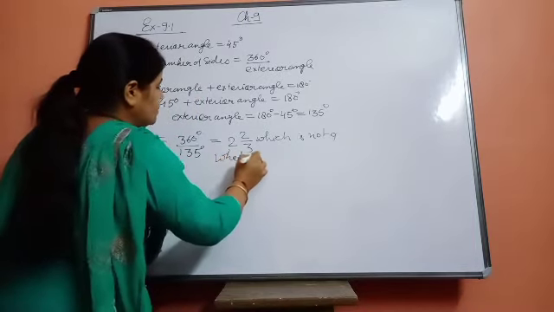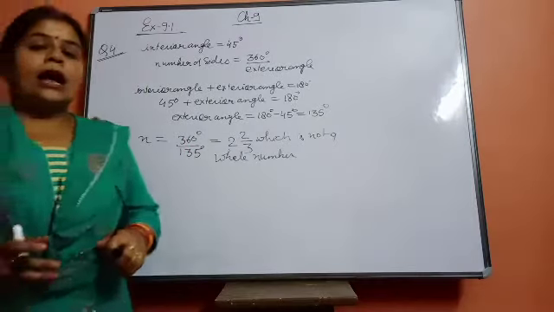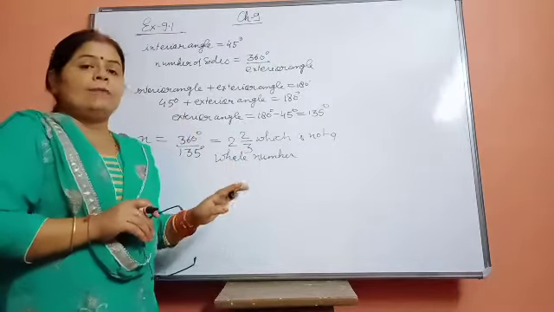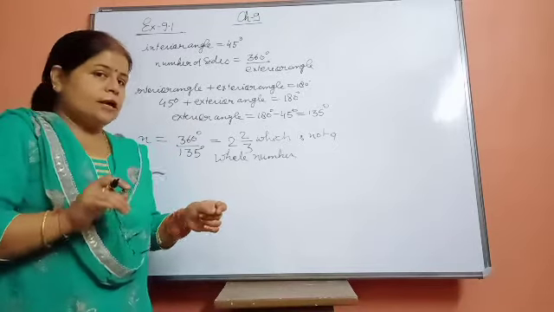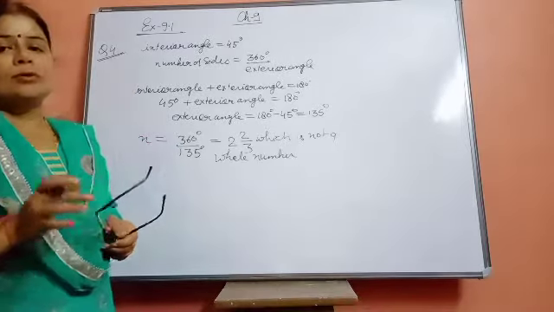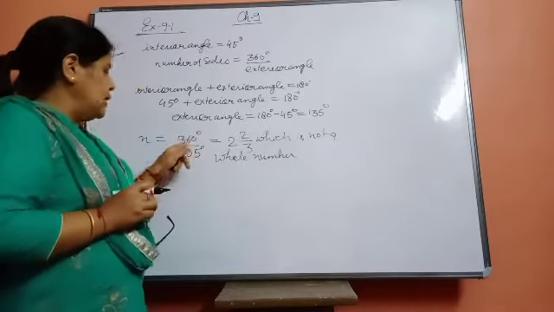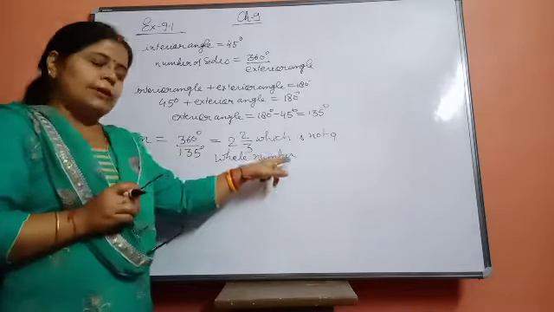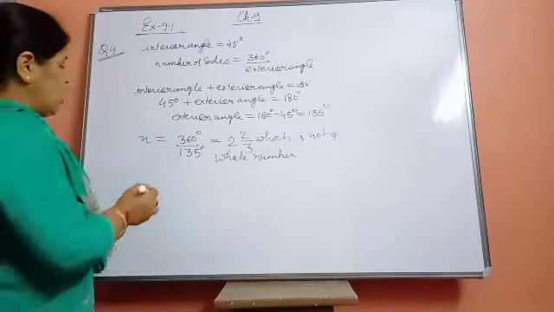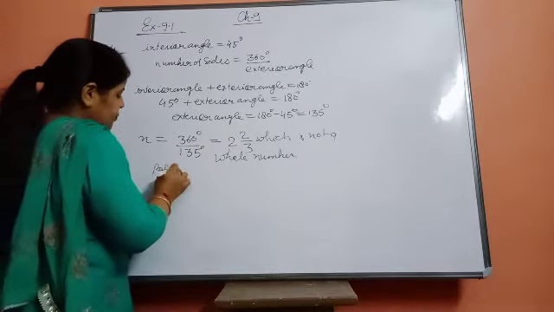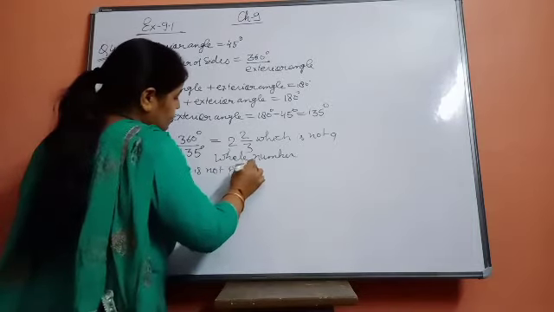You have just learned polygons, and there is no polygon with 5.7 sides or 6.5 sides. The number of sides will always be a complete whole number. So when we divide by the formula and it is not coming out as a whole number, we say that the polygon is not possible. So in this case the polygon will not be possible.